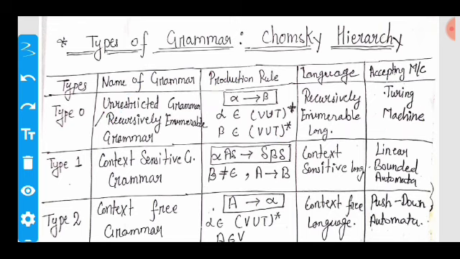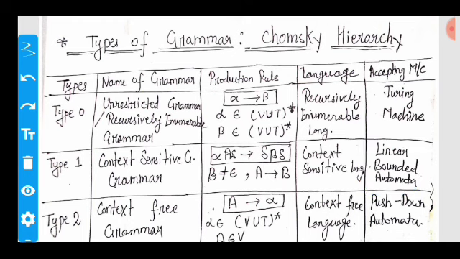Now move on. The second type of grammar is type 1. This is called context sensitive grammar. The production rule for context sensitive grammar is alpha A delta produces alpha B delta, where B does not belong to epsilon and A produces B. It arises from a context sensitive language, and a context sensitive language is accepted by a linear bounded automaton.